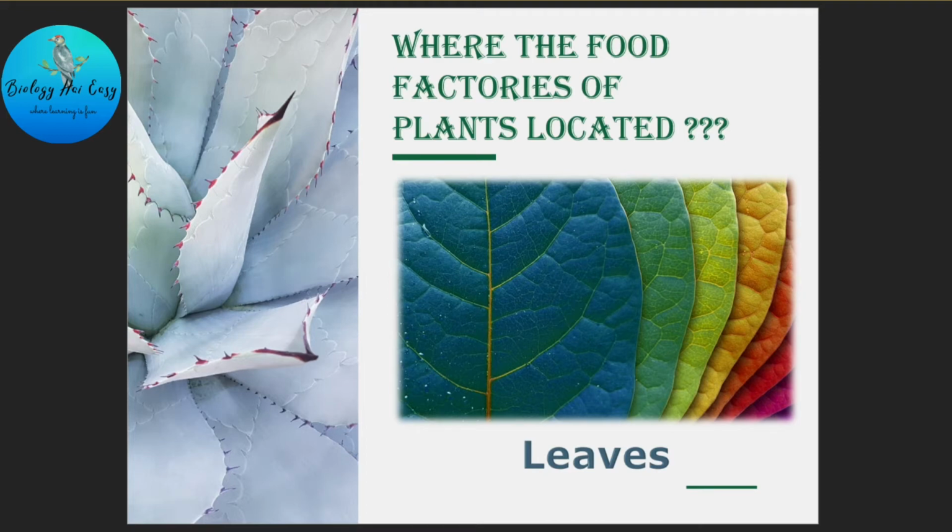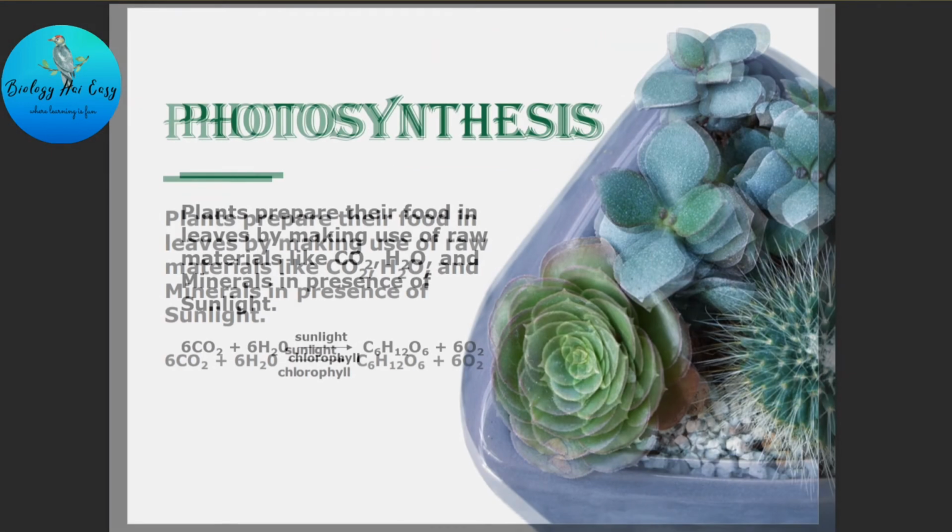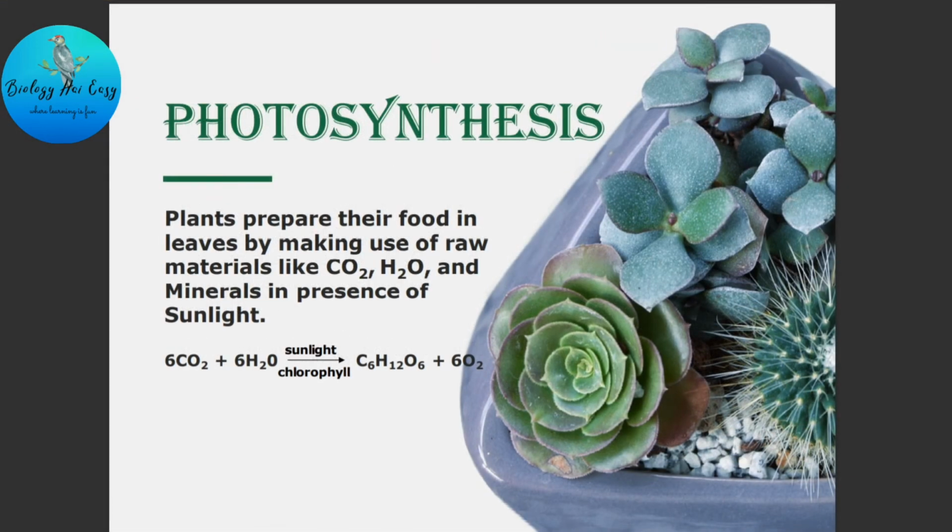Now we are going to study a very important process using which plants make their own food. And what is it? It is photosynthesis. Photosynthesis is a process which helps plants to prepare their own food using various raw materials available in their surroundings, such as carbon dioxide, water, and minerals from soil, in the presence of sunlight. We all know that plants appear green because of a green pigment called chlorophyll, which is present in chloroplasts.